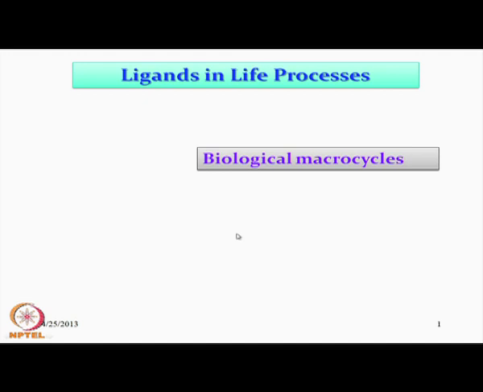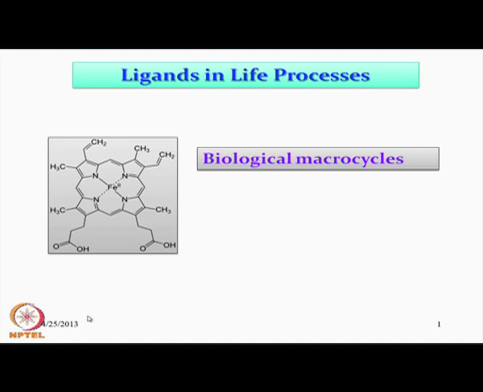So, the most important class of these, apart from these amino acids and polypeptides, we can have the biological macrocycles, and this biological macrocycle can be of different types. One is of this type, which is basically a cyclic ligand where 4 nitrogen donor atoms are available and all 4 nitrogen donor atoms are connected within a big macrocyclic structure, and the metal ion will be sitting at the center of this cycle.